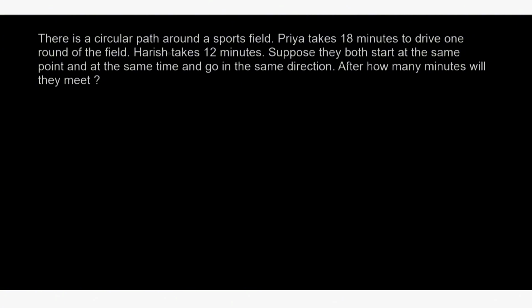There is a circular path around a sports field. They both start at the same time and same point, going in the same direction. When will they meet again?